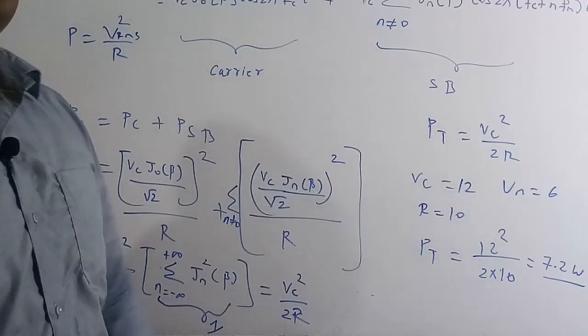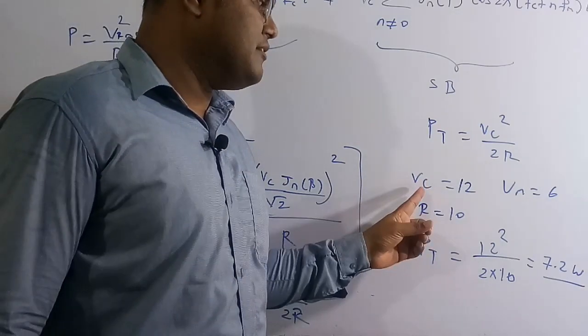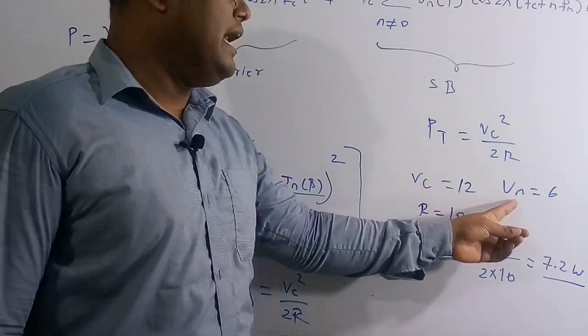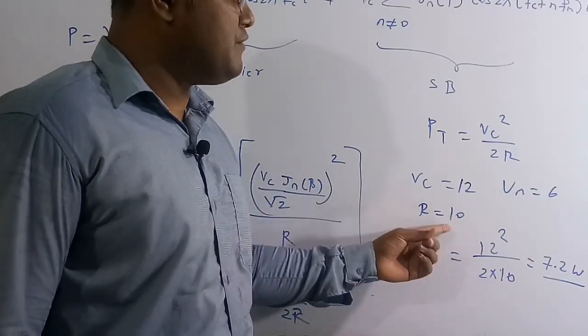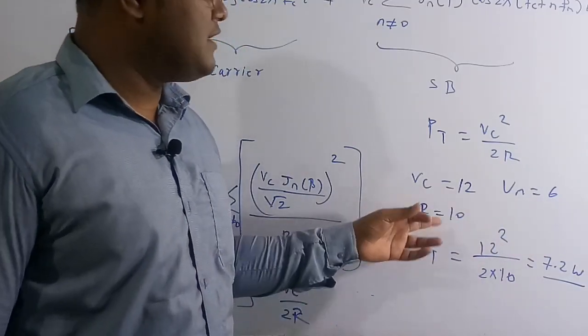By using this formula only, we are going to solve this numerical. In the given, they are given the peak value of the carrier signal is 12 volt, the peak value of the message signal is 6 volt, and the resistance is 10 ohm. We need to find what is the power dissipated in this 10 ohm resistance.